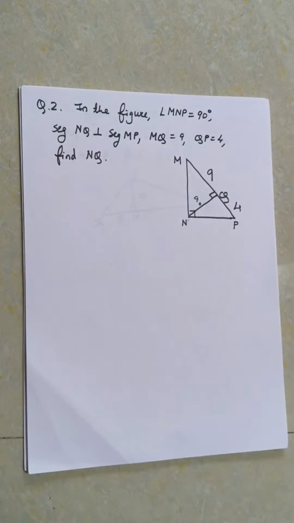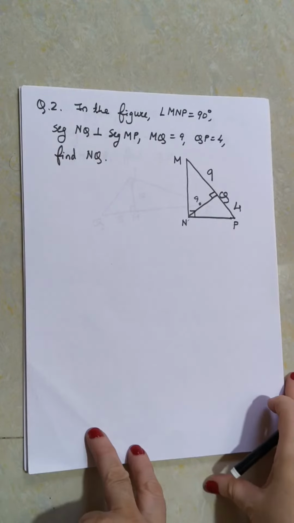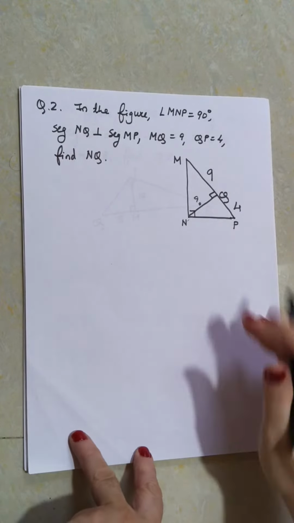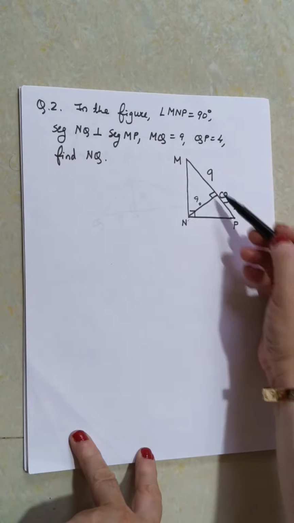So here we are going to use an important thing. I think you all know, that is the property of geometric mean. And how am I going to use this property? This is a right angle triangle.